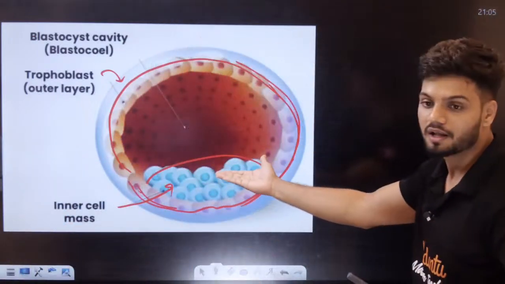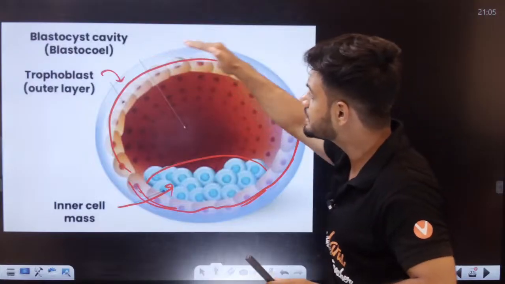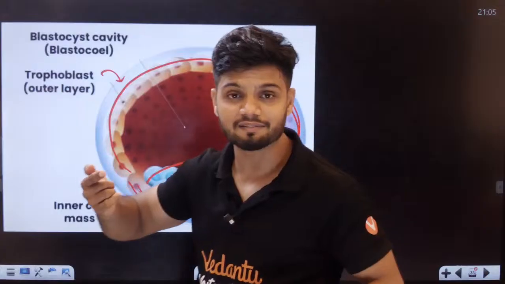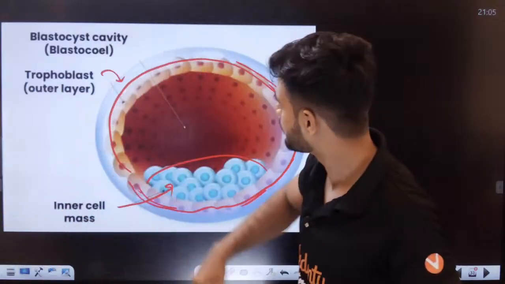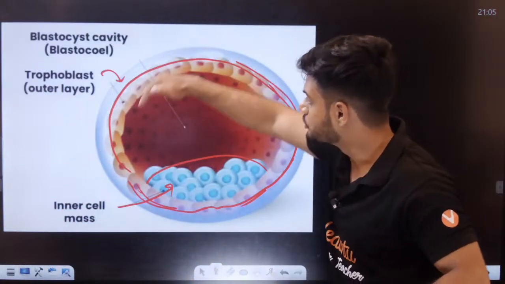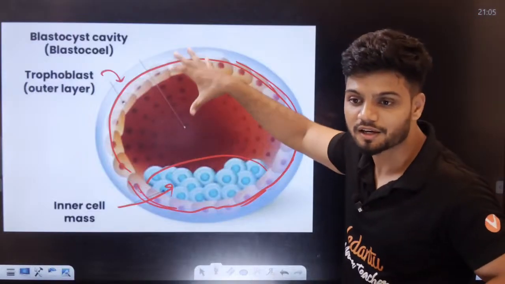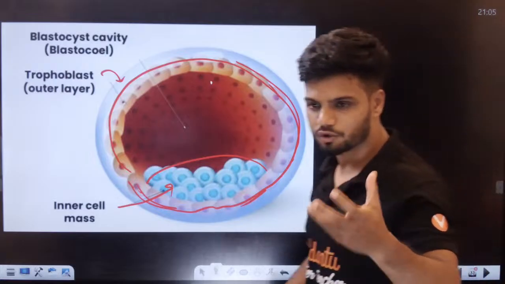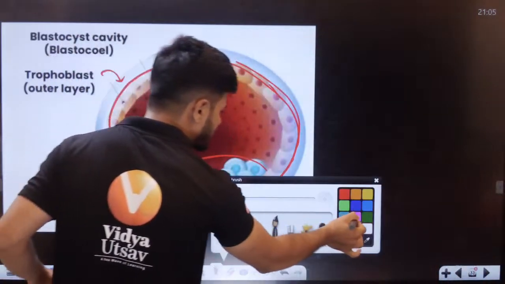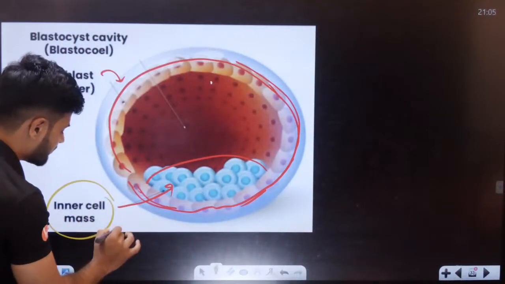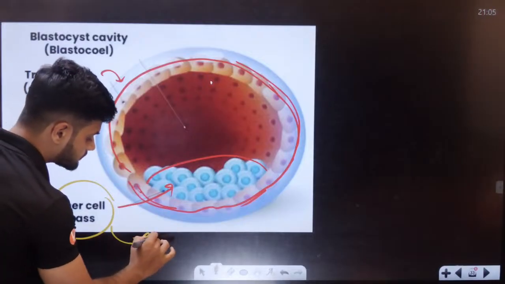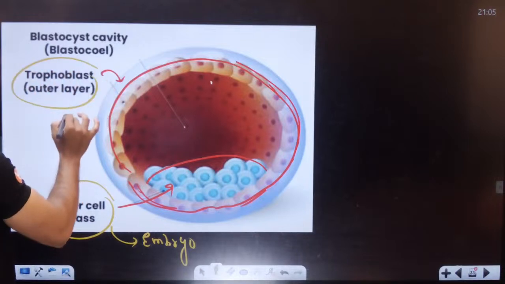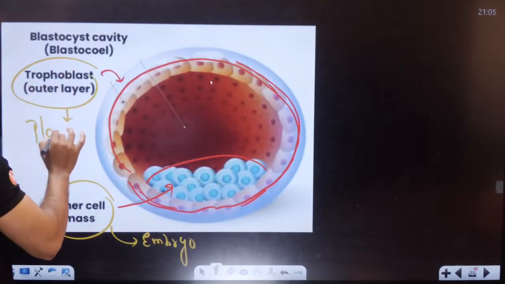That is a blastocyst, and this blastocyst can easily attach because it doesn't have a covering on the top. So this can undergo implantation easily. Okay, students, again I'll tell you some future here. This inner cell mass eventually gets converted to the embryo, and the trophoblast becomes the placenta.